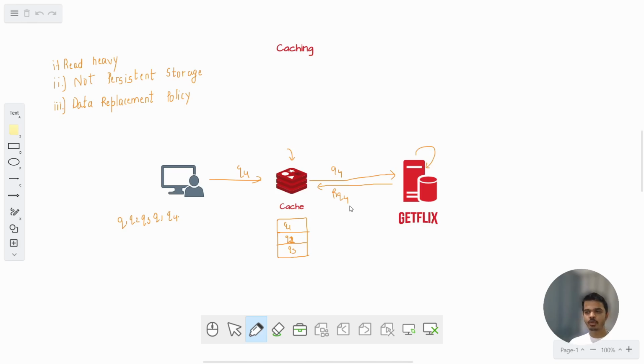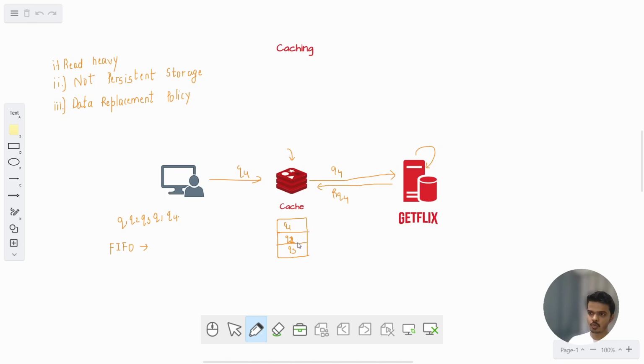Now it is an important decision because it may happen that something that you are taking out may be requested in future as well. So there are certain policies, and based on your use case, these policies should be decided. So one policy is first in first out policy. What does first in first out policy say? Whatever data has come into the cache first, it will go out first.